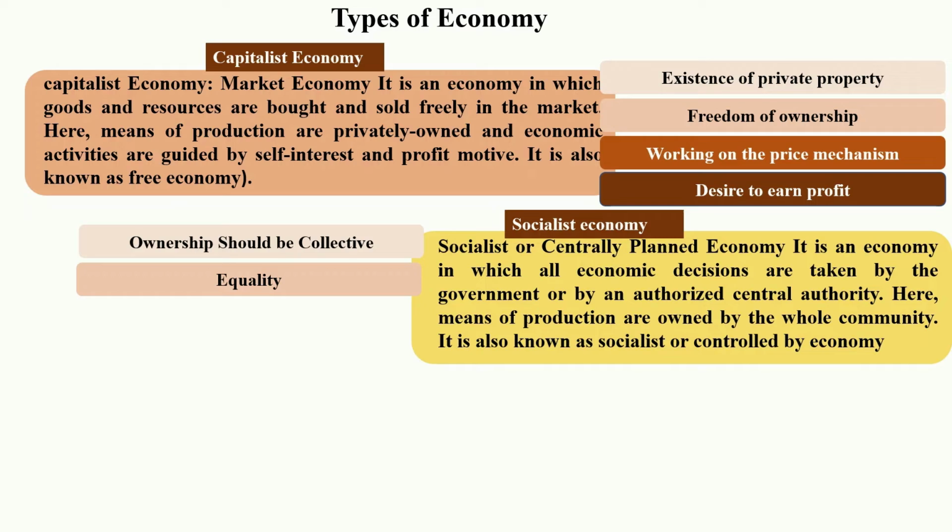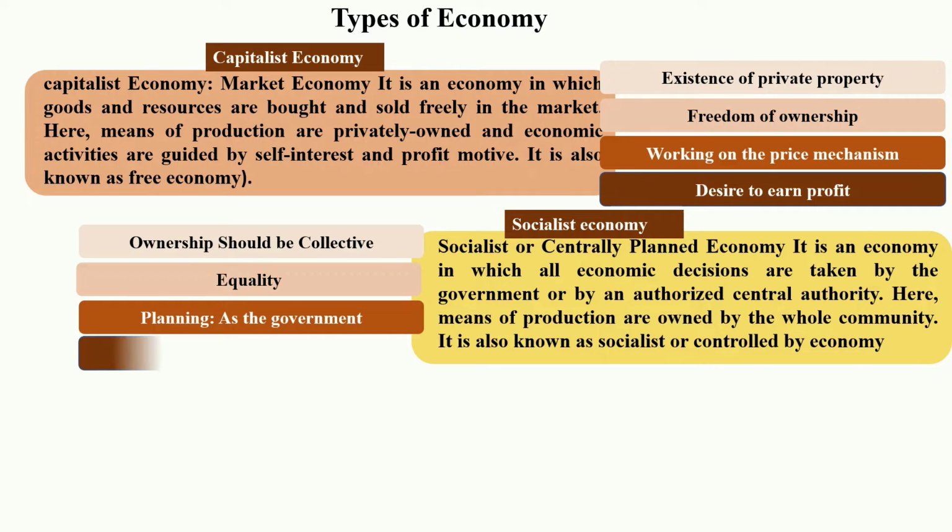Then equality. The main objective of the socialist economy is equality, or reducing inequality. The other objective is planning by the government. The main feature of the socialist economy is planning. There will be a planning committee or planning authority to plan the resources to achieve their goals. The last one is social welfare. The main objective or feature of the socialist economy is social welfare.